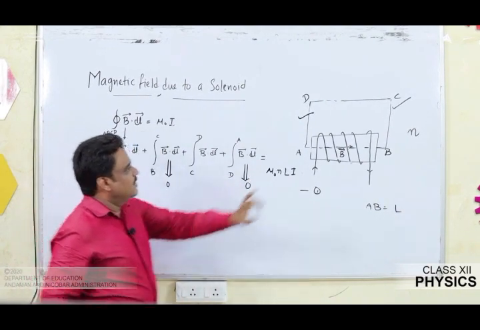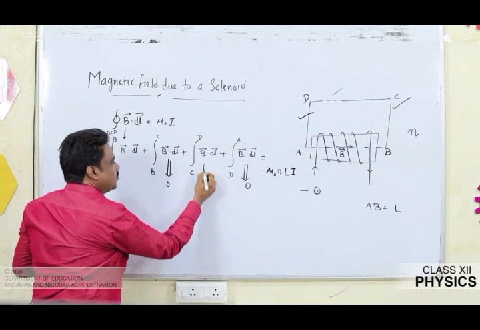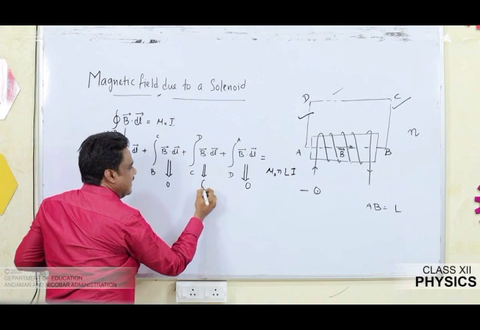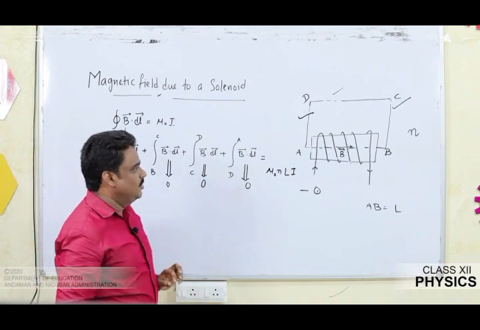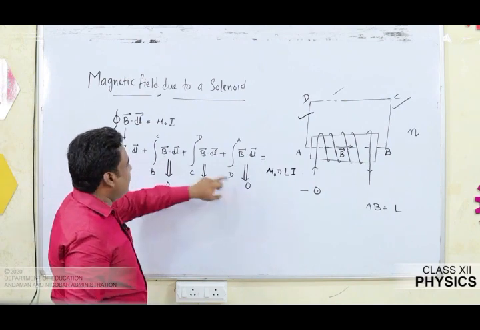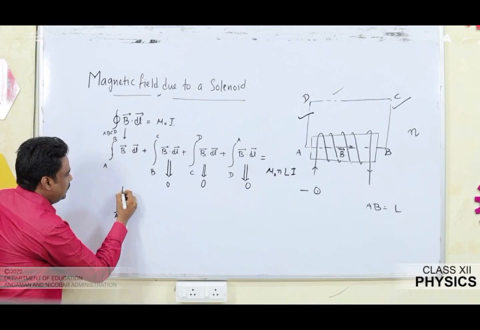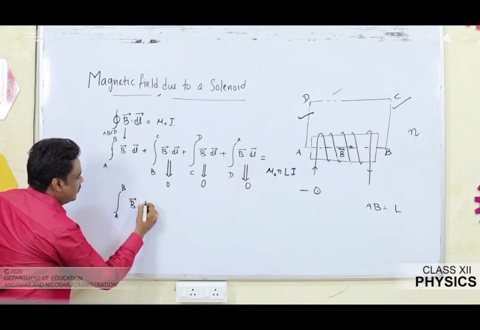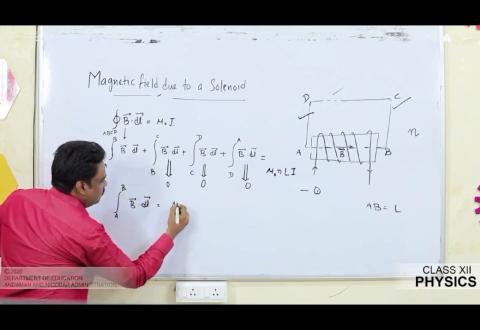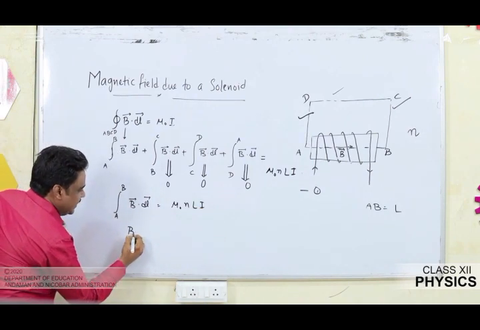And also CD is well outside the solenoid, so I can neglect the contribution of that part also. So obviously 3 parts we eliminated: B to C, C to D and D to A. The effective value left is only one term, A to B, B dot dl, is equal to mu naught nLI. Now B can be taken out, as B and dl are parallel.